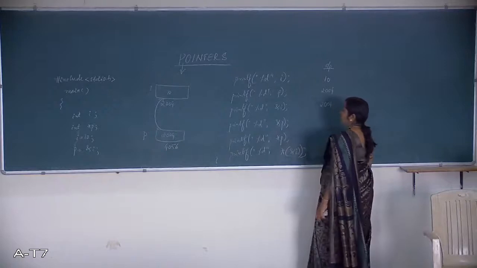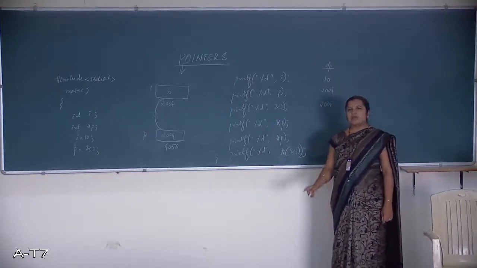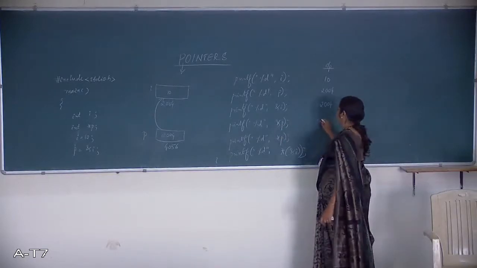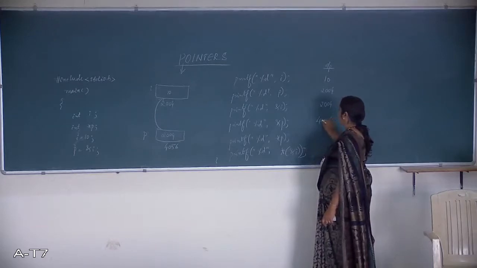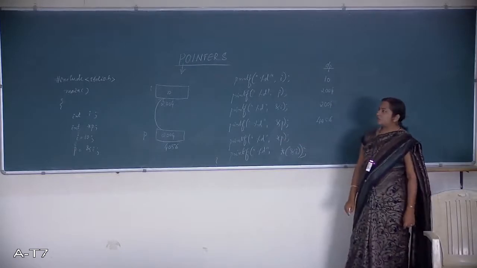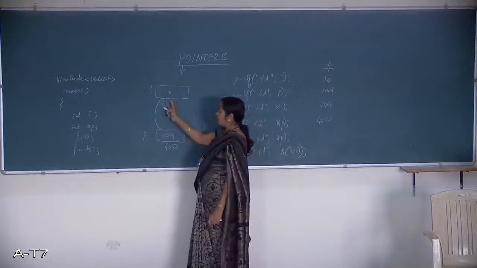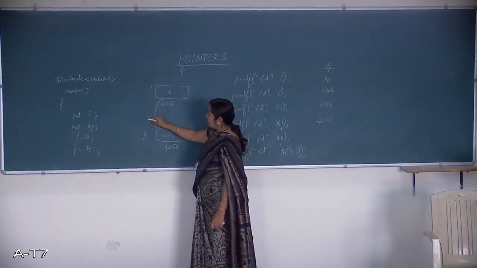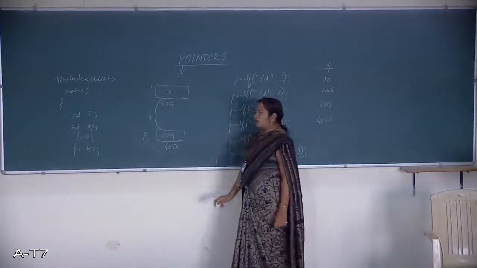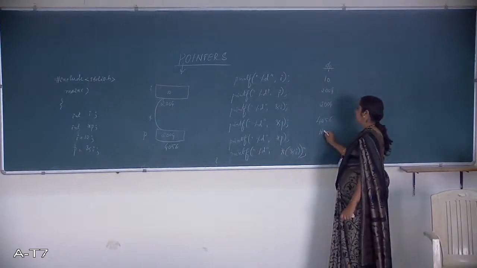The address of I is 2004, and ampersand of P, what does it mean? The address of that variable. The address of the variable here is 4056. Now tell me, what is the meaning of this one? Star P. P is holding the address of this variable. Using this operator, you can store the value at that particular location. What is the value? Star P. That is 10.